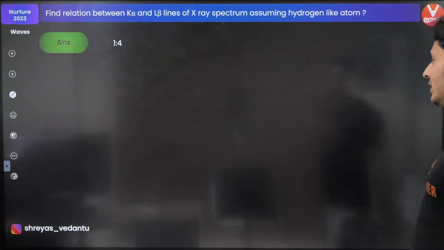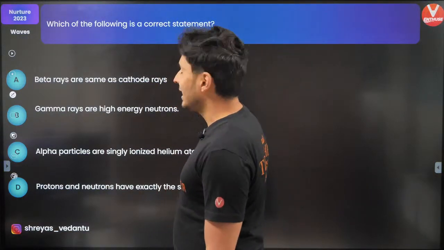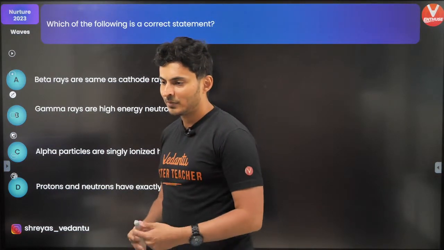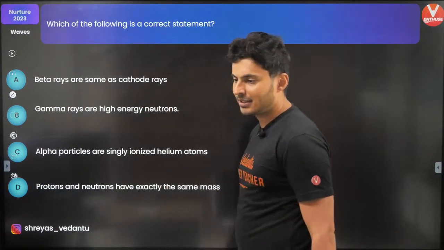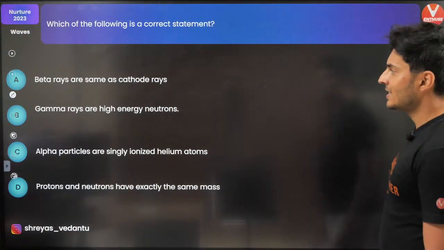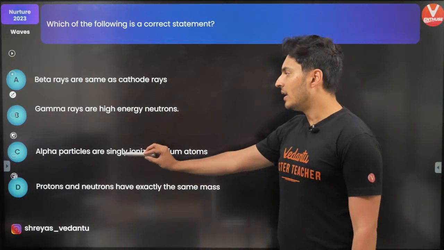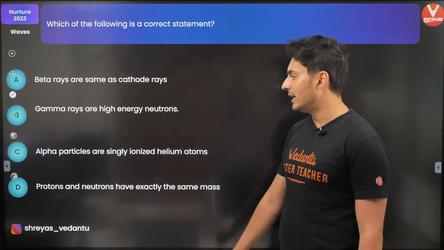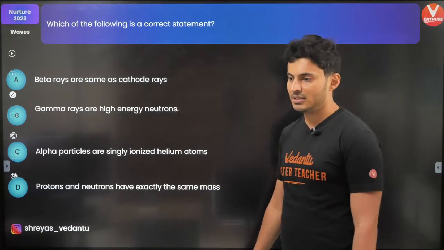Okay. Let's move on to the next question. Which of the following is the correct statement? Come on, think. Beta rays are same as cathode rays. Gamma rays are high energy neutrons. Alpha particles are singly ionized helium atoms. Protons and neutrons have exactly the same mass.